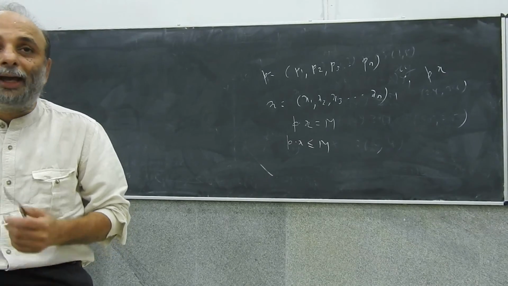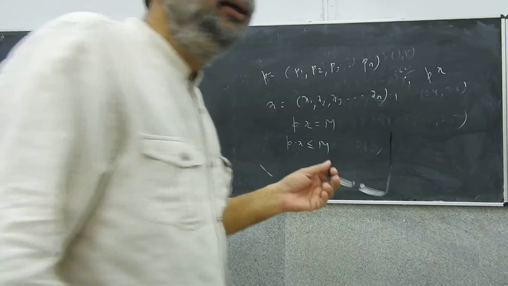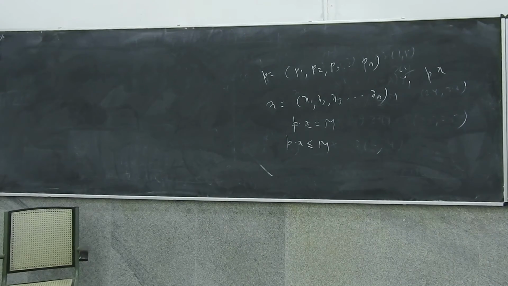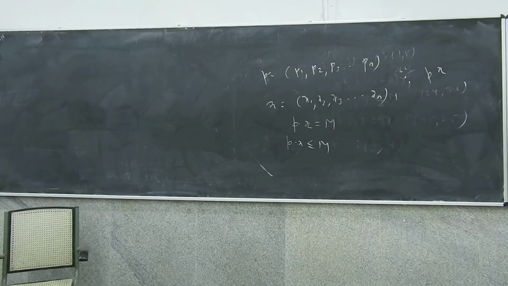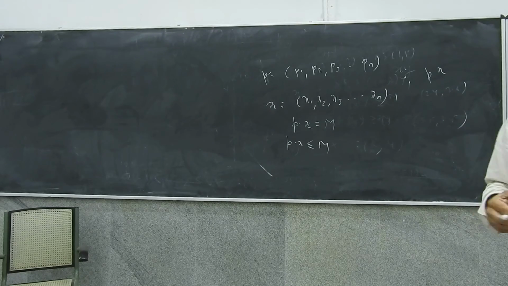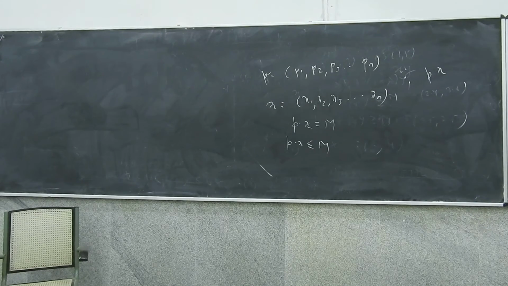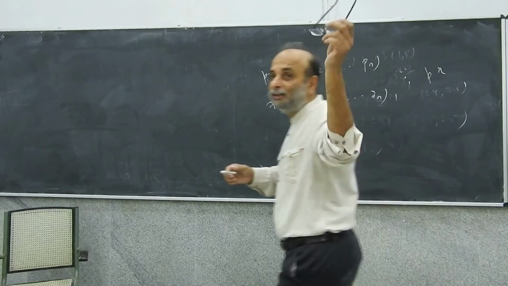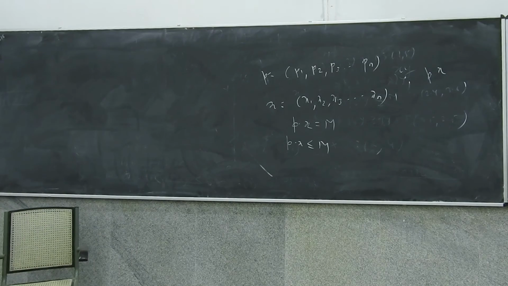So x1, x2, x3, x4, xn is a sequence of consumption bundles which tends to a consumption bundle X star. We do not know whether X star is affordable or not, that is, we do not know whether X star has the property that P dot X star is less than or equal to M. Do you think it will have that property or not? It will? How? Everybody says yes. But tell me why.